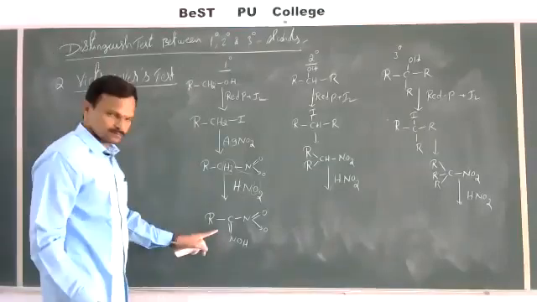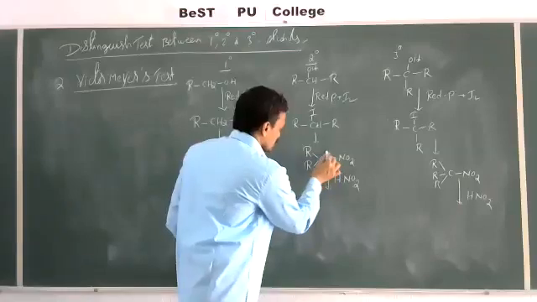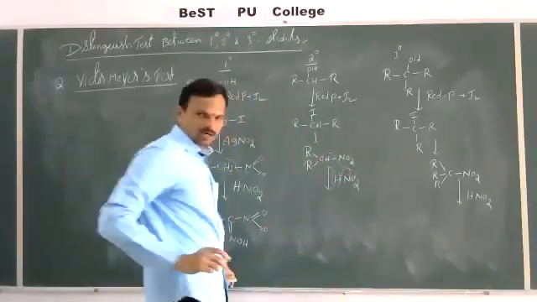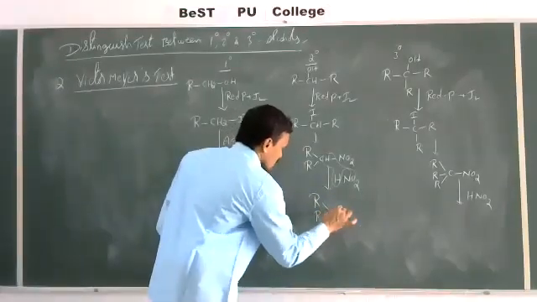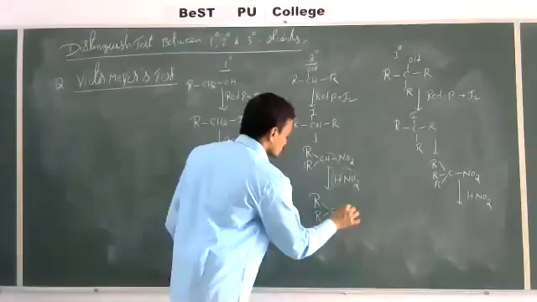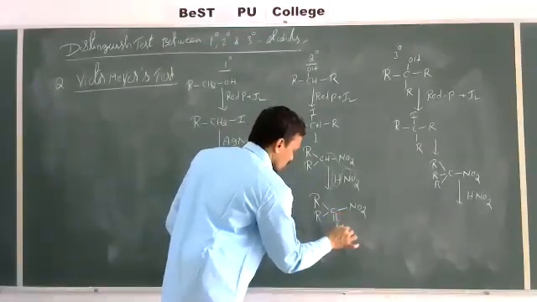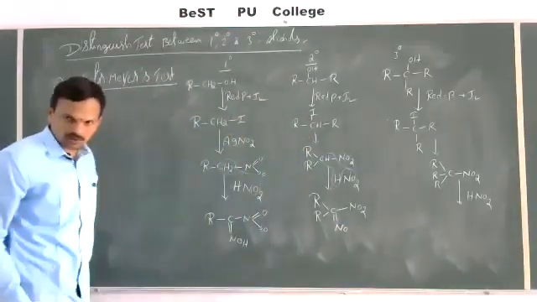Then here, these two hydrogens and this oxygen get eliminated as water, and we can get R2C(NO2)-N=O. This is called a pseudo nitrol.